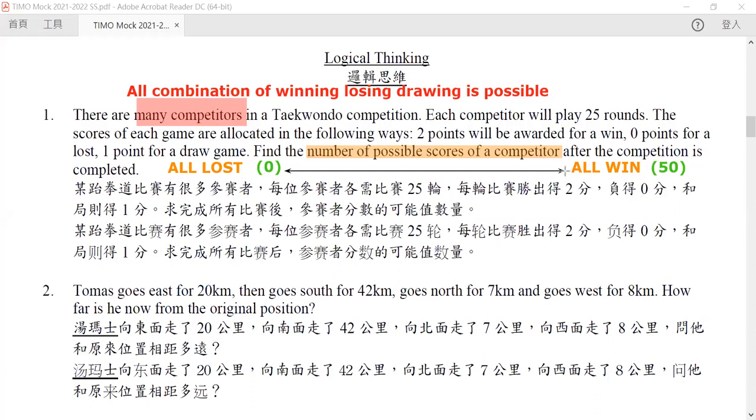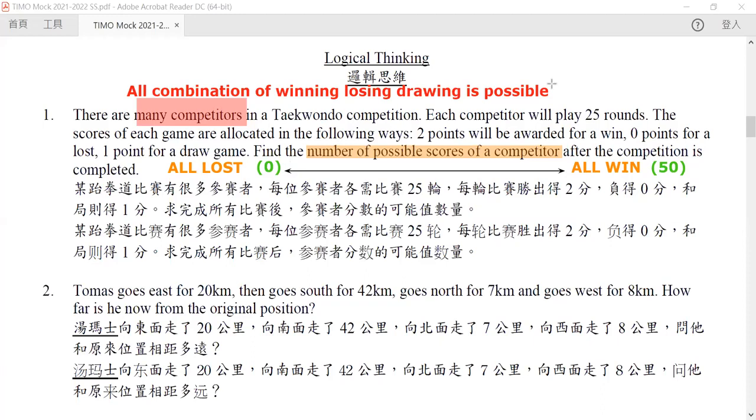Okay, so for this kind of question, sometimes it is impossible to get a certain score. But in this case, fortunately, that is not so, because from 0 points to 50 points, we can always think of a situation in which you can gain the points. Now, for example, 50 is easy, 25 wins.